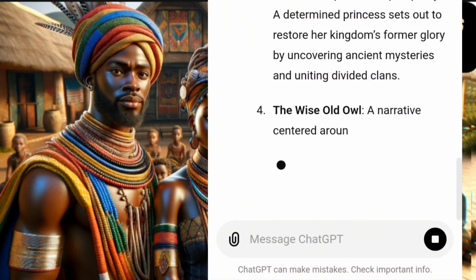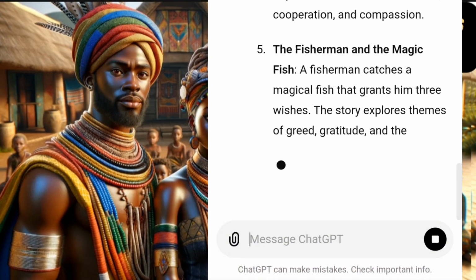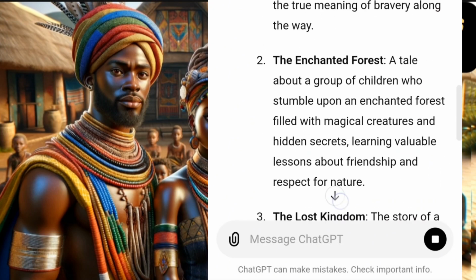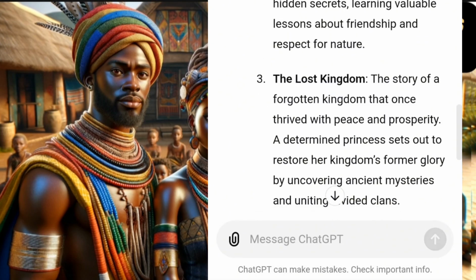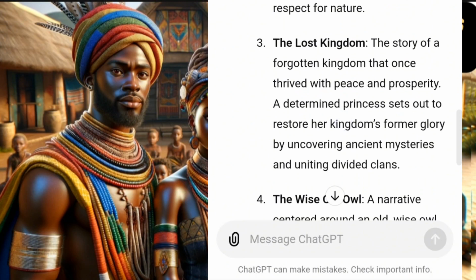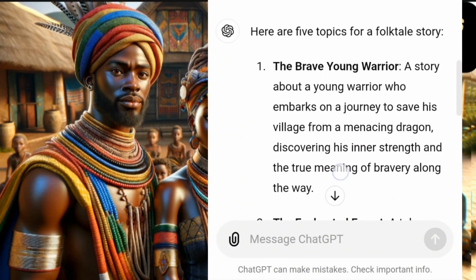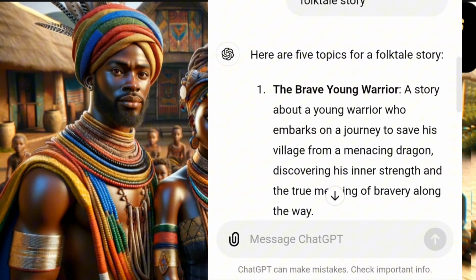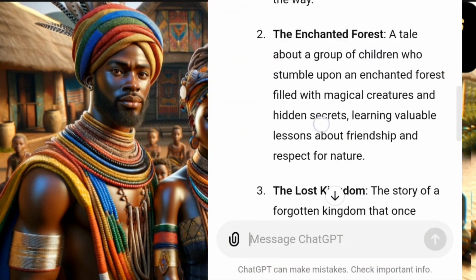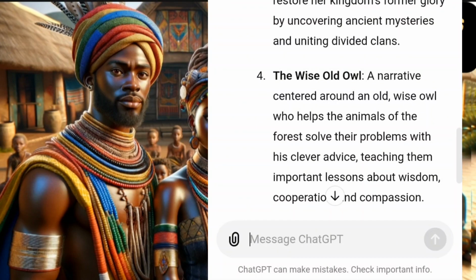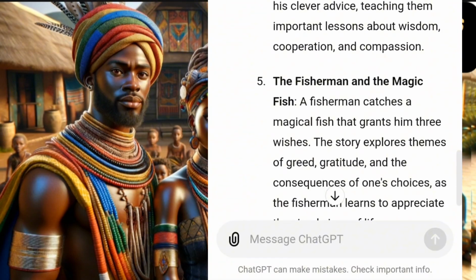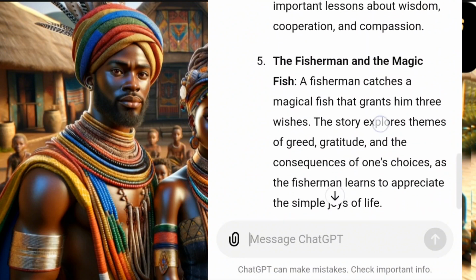Wow, I love this. The Lost Kingdom. So it has given you ideas. This one caught my attention. The Lost Kingdom, the story of a forgotten kingdom that once thrived with peace and prosperity. A determined princess sets out to restore her kingdom's former glory by uncovering ancient mysteries and uniting. This one makes sense as well. But you can check the brave young warrior. These are also things that happen in Africa. The wise old owl, the fisherman and the magic fish. I think let's go for this one, the fisherman and the magic fish.